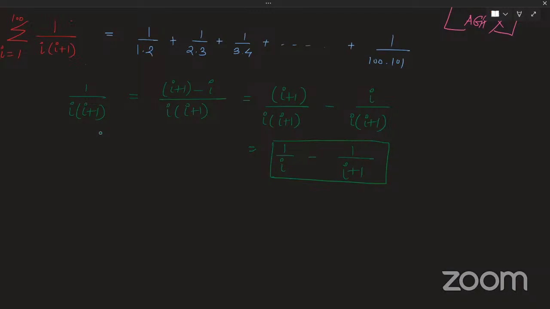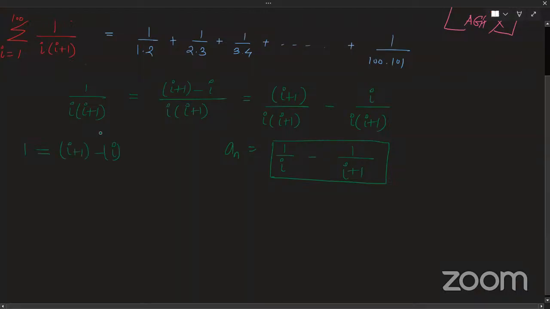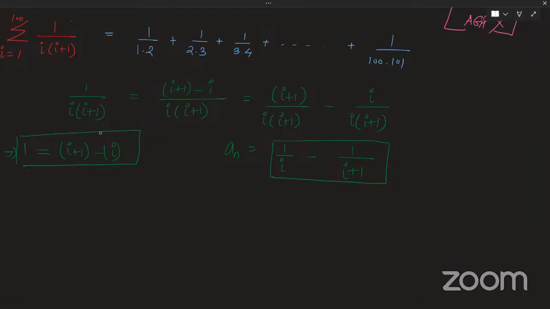How did you get i plus 1 minus i? See, I had a 1 in the numerator, so I have split it into two parts. The first part is i plus 1, the second part is i. This is how I did it. And after that, I used the distributive property, like I distributed my difference into two parts. Fine. Okay.